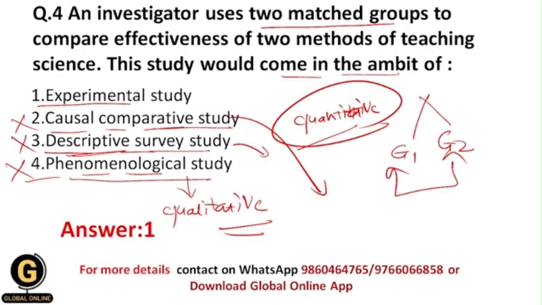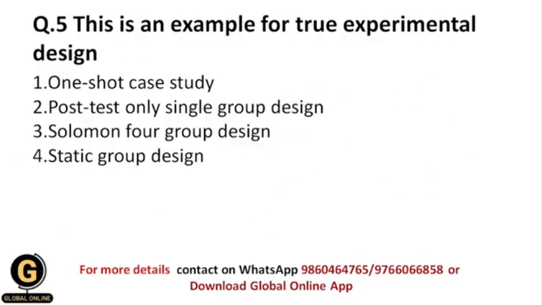So for each and every group I am going to assign different participants, and I am going to treat them based upon the two methods of teaching science, and then after that I can see the effectiveness. Okay, and that's why I should have control over the variables, which I can do using the experimental study.